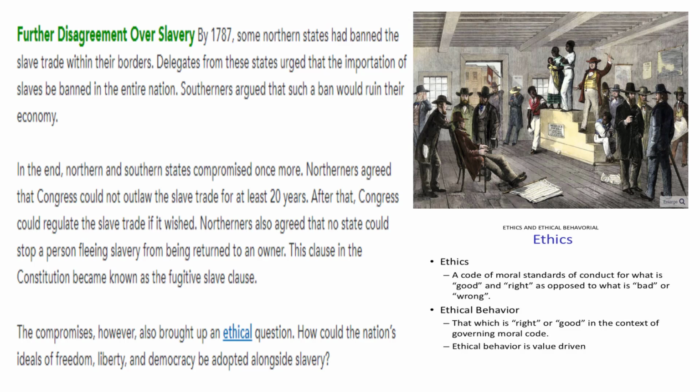Question 22, I just mentioned that. What was the biggest ethical question facing the United States after the compromises? How can you have a society that preaches freedom, liberty, and democracy on one hand, and on the other hand, whipping a slave with a whip? I mean, that doesn't make sense. Those two things do not make ethical sense. They don't even make common sense.